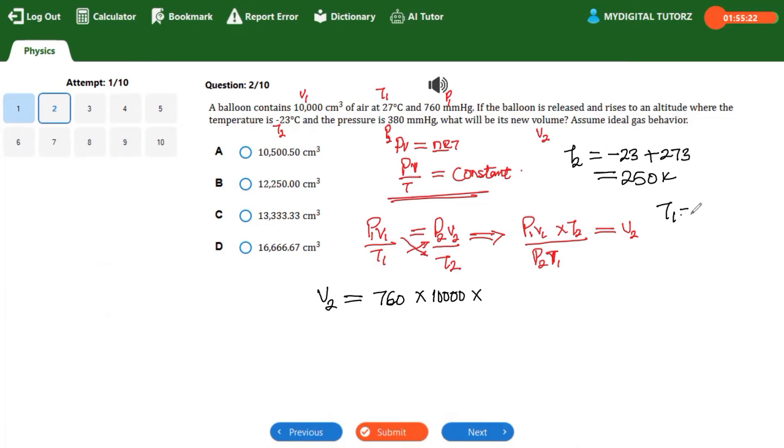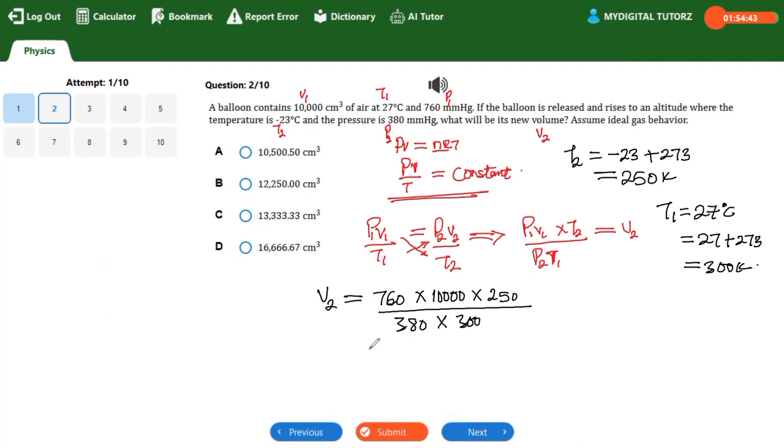And T1 was given to be what? 27 degrees Celsius. That will be 27 plus 273 to Kelvin, which gives us 300 Kelvin. Is that understood? So our T2 is 250 Kelvin, all divided by P2. What is P2? That is 380, already shown here, multiplied by T1, which is 300.